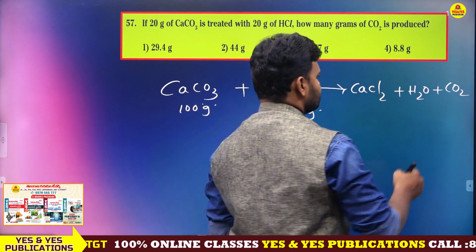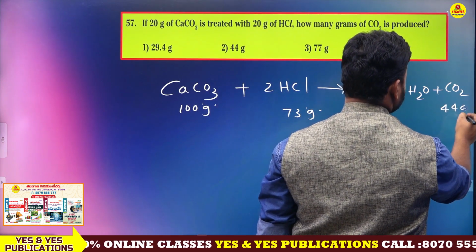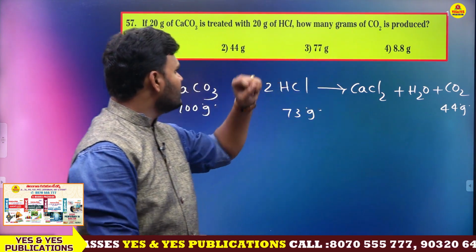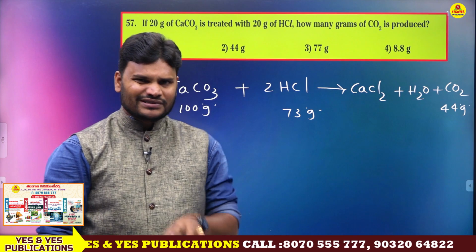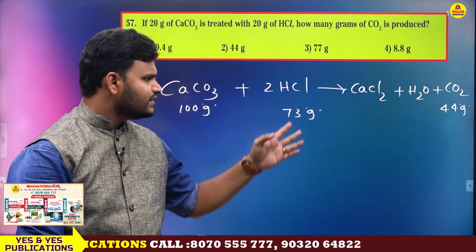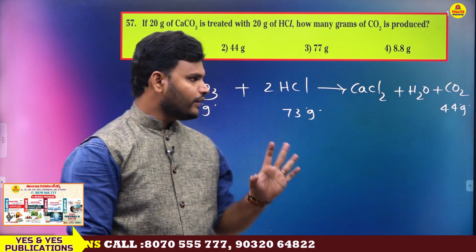CO2 is 44 gram. CaCl2 and H2O we don't require, because the question asks how many grams of CO2 is produced. CO2 is our requirement, so leave the others, no problem.